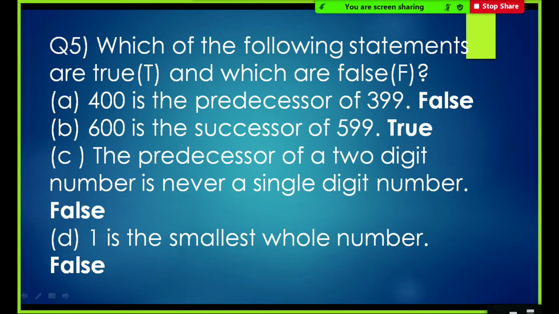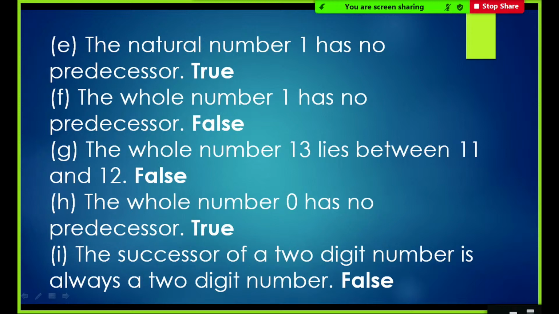Okay? Next statement is 1 is the smallest whole number. This is obviously false. Just now we discussed that 0 is the smallest whole number. Yes. Next, the natural number 1 has no predecessor. This is true, right? Because natural numbers begin with 1.